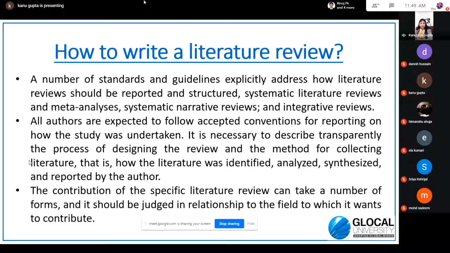Now comes the next important question: how to write a literature review. You might have read a number of guidelines regarding this, that is, how a literature review should be conducted, and the three processes related to it, like systematic, semi-systematic, and integrative. I have talked about all these processes, through which literature review is done. And according to these techniques, the process of writing a literature review also differs.